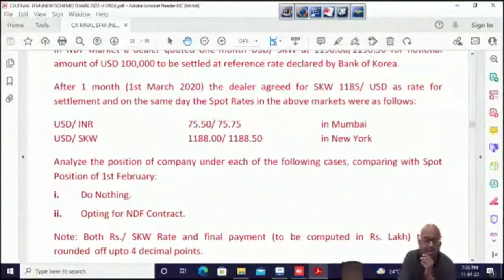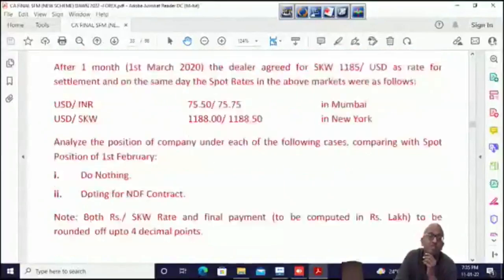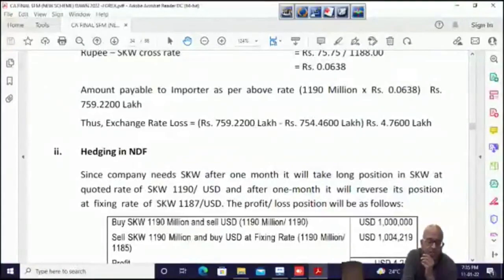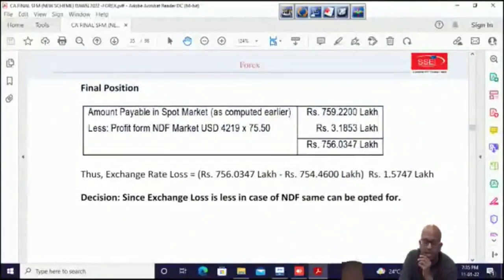What is the rate for selling dollar on 1st March? Rupee per dollar 75.5, 75.75. So to sell dollar, the rate is 75.5. On 1st March, you gained $4219 on the NDF. You will sell that dollar at 75.5. So 75.5 into 4219. That's the profit on NDF in rupee terms. That will be reduced from the outflow of 759.22 lakhs. Minus the profit on the NDF, 4219 into this. So the outflow via NDF is 756.0347 lakhs.